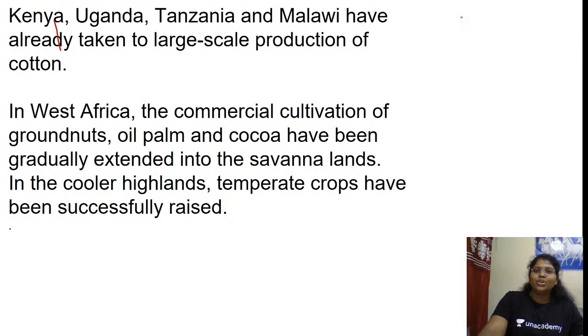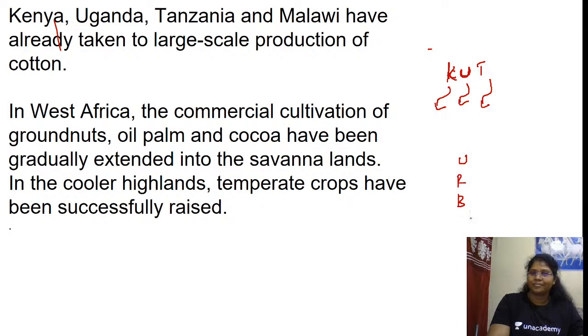So, Kenya, Uganda, Tanzania. Just say the capital of Kenya, capital of Uganda, capital of Tanzania. Forget Africa, we have discussed Africa.